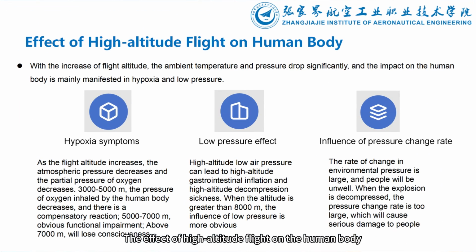The effect of high-altitude flight on the human body. As the flight altitude increases, the ambient temperature and pressure drop significantly. The main effect on the human body is hypoxia. The partial pressure of oxygen decreases due to the drop in atmospheric pressure. At 3,000 to 5,000 meters, the human body has a compensatory reaction. At 5,000 to 7,000 meters, obvious dysfunction. Above 7,000 meters, maybe loss of consciousness.